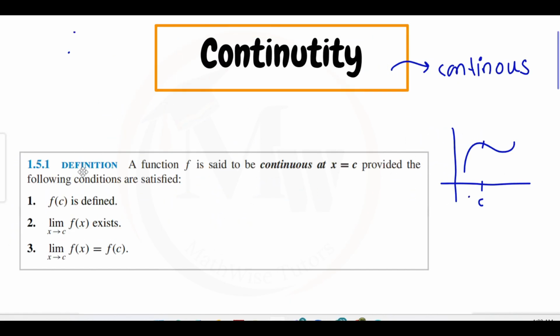So here is the formal definition: a function f is said to be continuous at x equals c, provided the following conditions are satisfied. The first one is f of c should be defined, the point at which we are going to find the continuity. Second, the limit as x approaches c of f of x should exist. And third, they should be equal. If any of these conditions is violated, then the function is not continuous at that point. And if all conditions are satisfied, then we say the function is continuous.